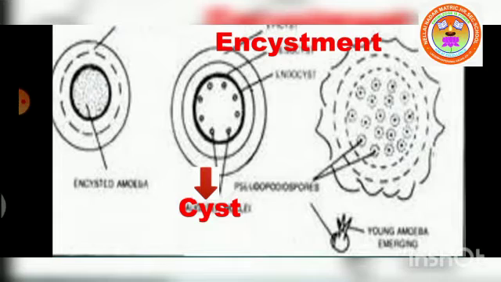You got it? Multiple fission occurs in both, that is encystment as well as sporulation. Multiple fission inside the cyst is called encystment. Multiple fission without a cyst is called sporulation. You got it? Now let us see what is sporulation.